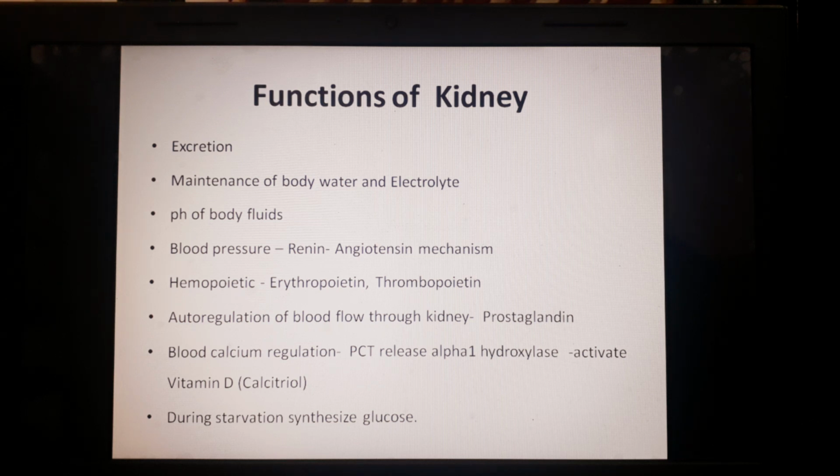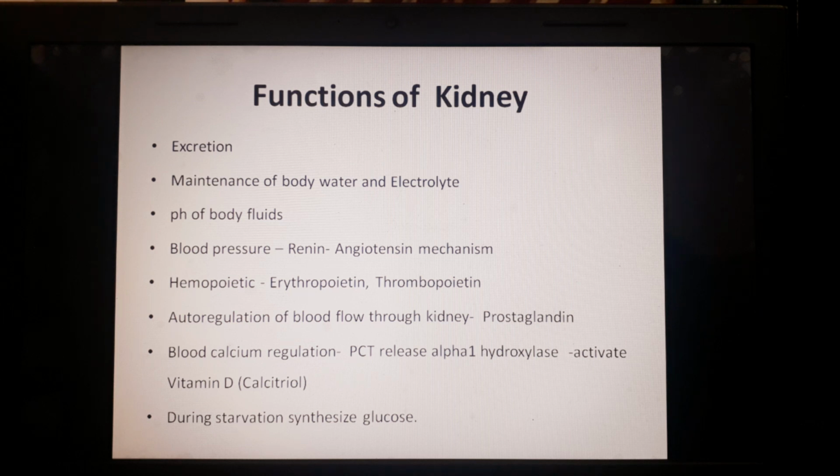Among them, erythropoietin helps in the process of RBC formation, and it is released from the kidney when there is a sense of lack of oxygen to the kidney because of less blood supply, and there is also release of thrombopoietin which is responsible for making thrombocytes.